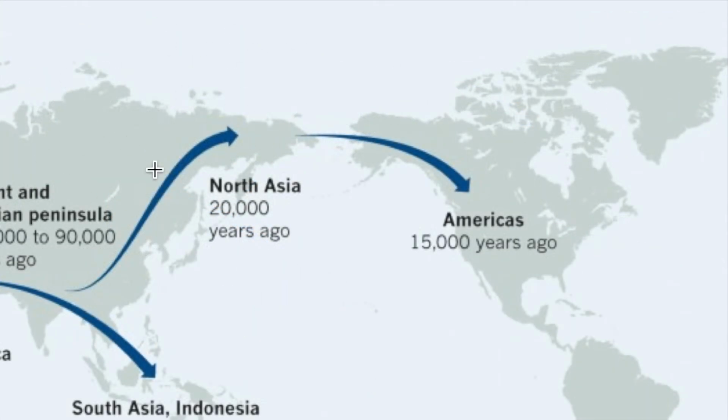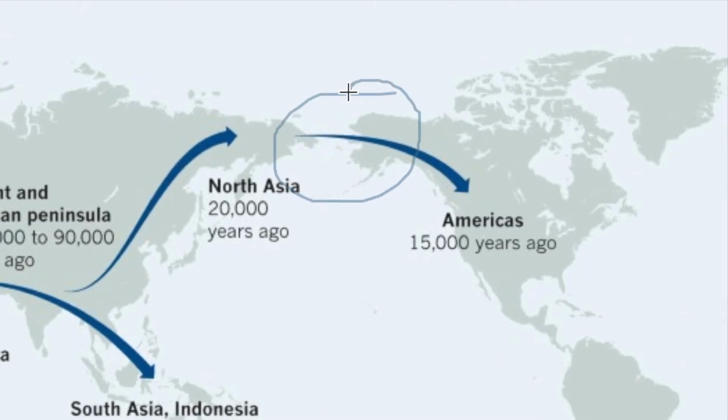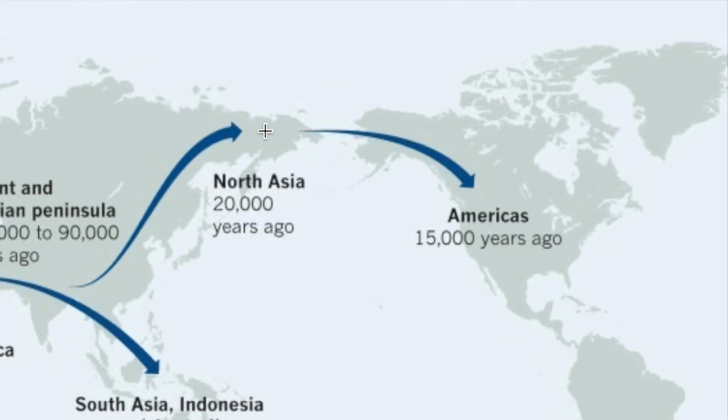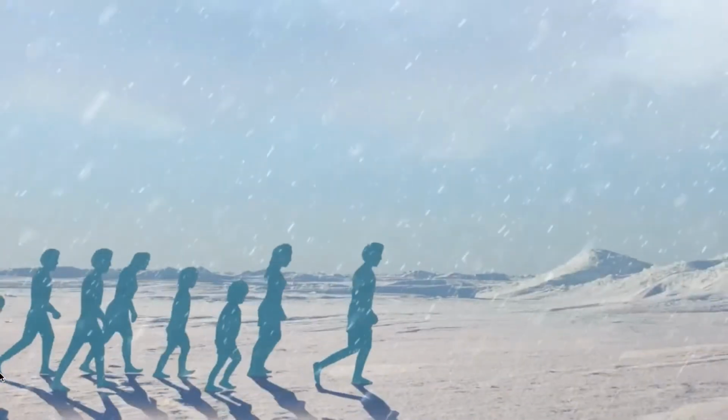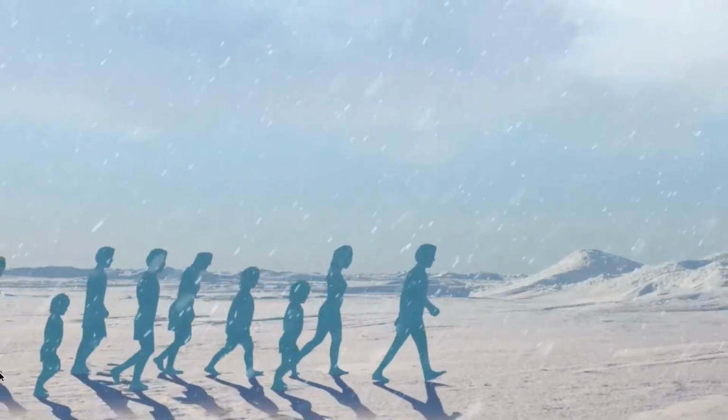How did they cut across from Russia to Alaska if this was all ocean? Well, that is because at the time that they migrated over, it wasn't ocean. All of the water was actually frozen into ice, bridging the land together, allowing them to walk across. This is because they migrated over during a time called the Ice Age.